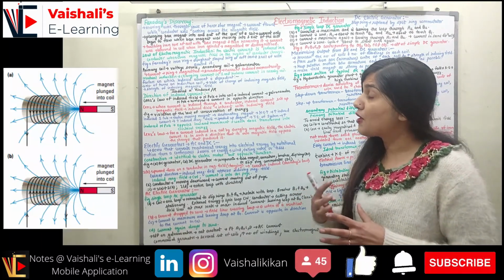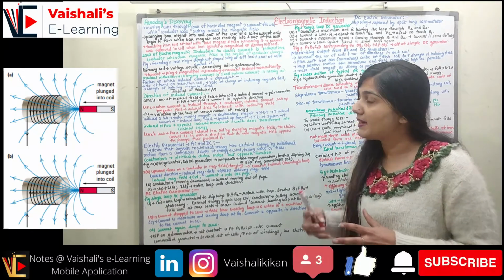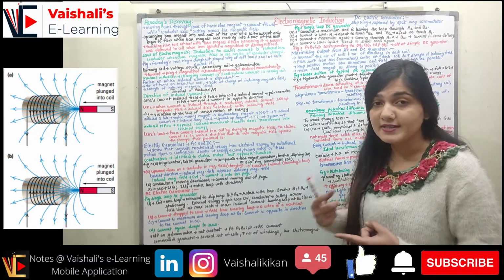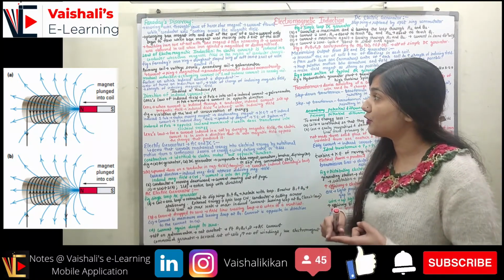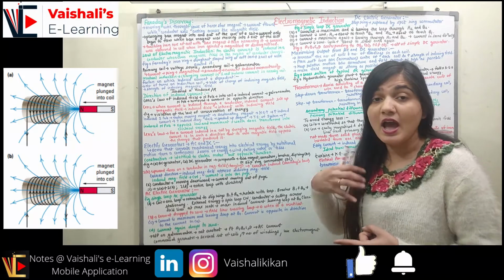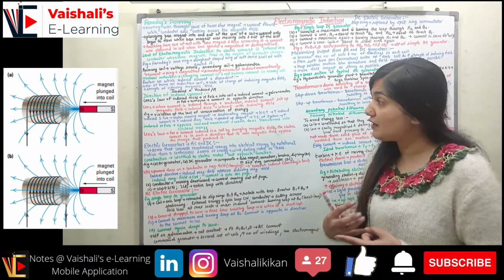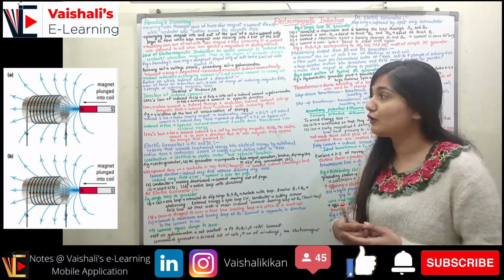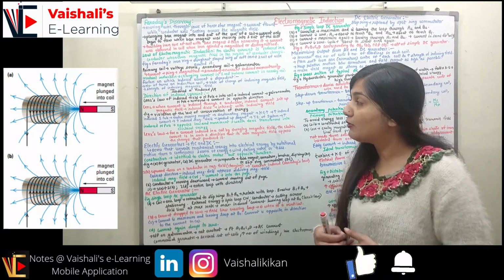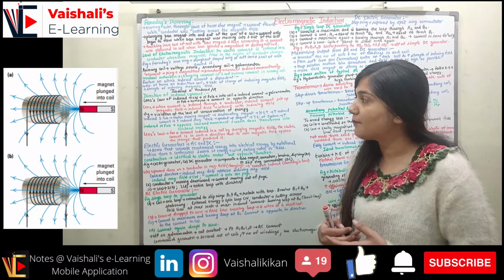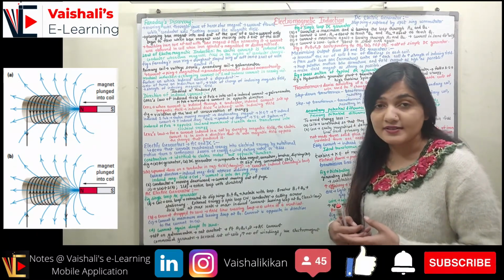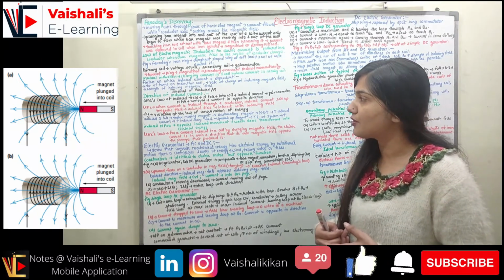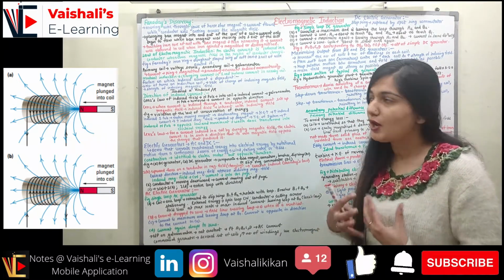Now, the factors on which this induced current depends: first, the number of turns in the induction coil, how many turns are there in the induction coil. Second is the rate of change of the inducing magnetic field, how fast or slow the magnetic field is changing. Third, the strength of the inducing magnetic field. What is the strength of the inducing magnetic field? Now the induced current depends upon the induced voltage and the resistance of the wire of the coil as well. So I induced is V induced upon R. We can observe this from Ohm's law.